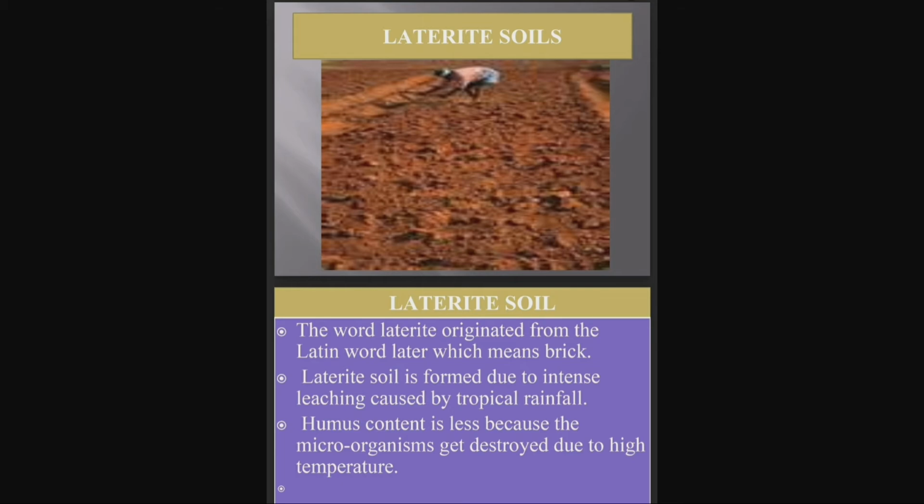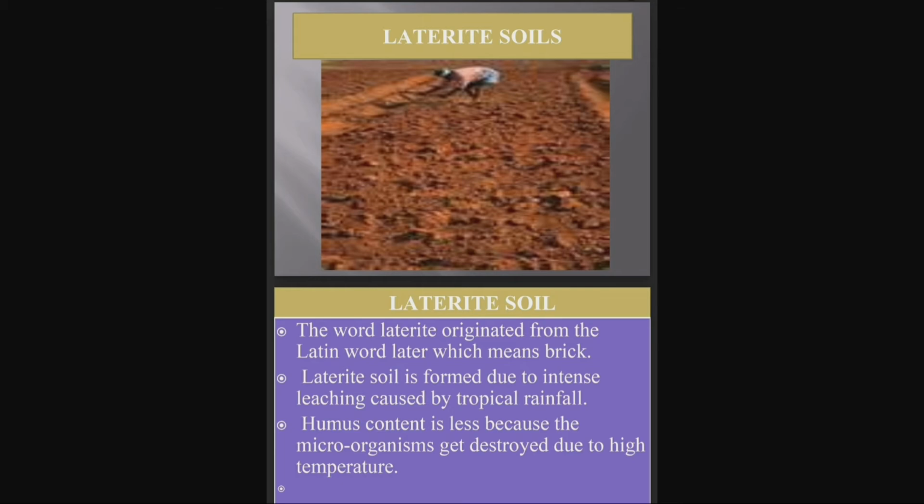The next point is humus content is less because the microorganisms get destroyed due to the high temperature. As we discussed earlier, humus is made by the dead particles of plants and animals. So this humus has many nutrients that improve the health of soil.